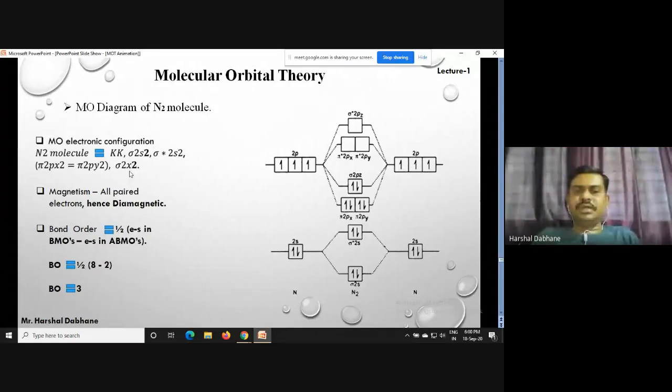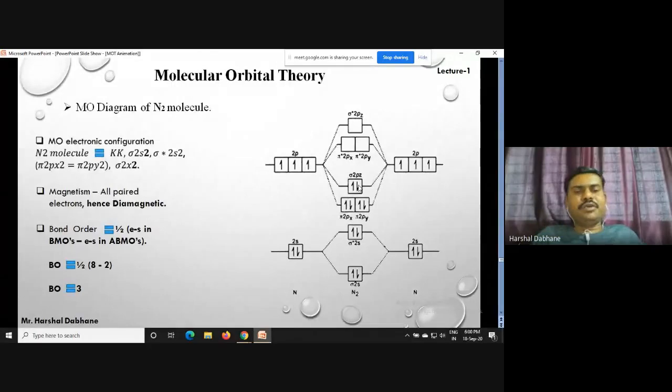The next is the magnetic property. So here we know that all electrons are paired. So this molecule is diamagnetic in nature. We don't have any single electron over here, so that's why all electrons are paired. This molecule is diamagnetic in nature.